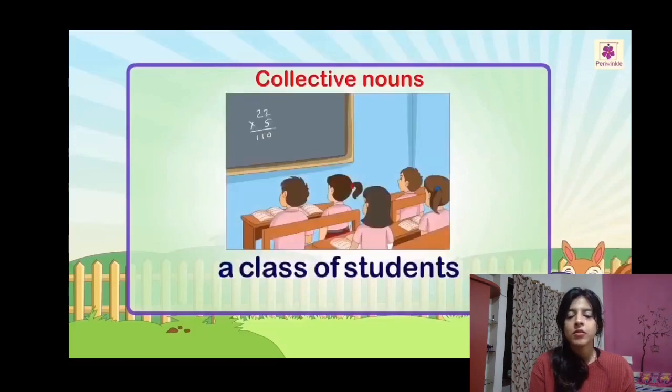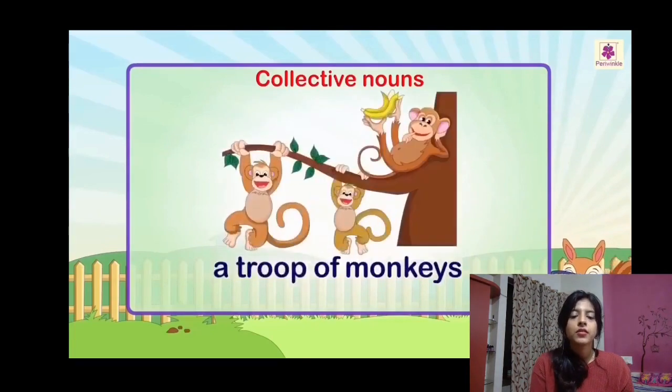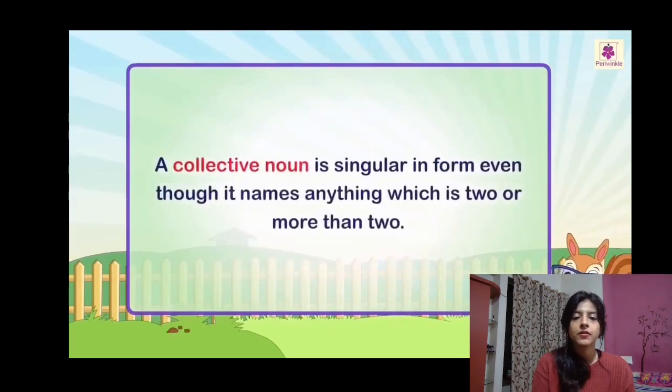We have not named the horses. A class of students. You can see a class, right? That means a group of students. So class will be a collective noun and students is a general name. We have not named students. So students will be a common noun. A troop of monkeys. The group of monkeys is called a troop. Monkeys is again an animal, which is a common noun.